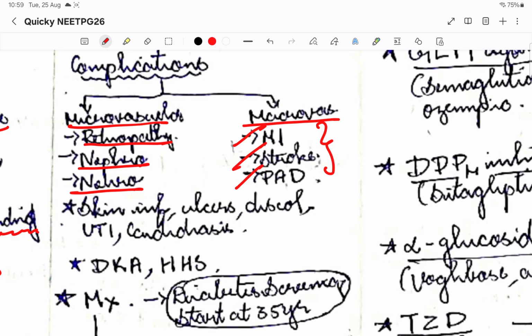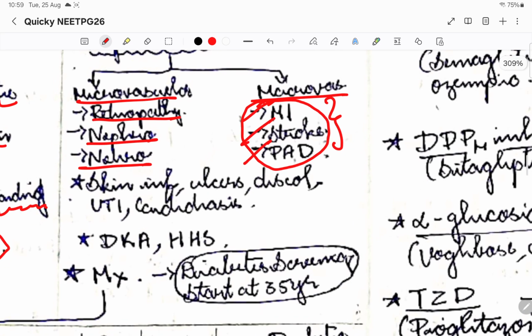All this fatty acid will go and get stored in the blood vessels itself and might lead to atherosclerosis. So atherosclerosis will lead to complications of these things, right? MI, stroke and peripheral artery disease. So that is the thing.